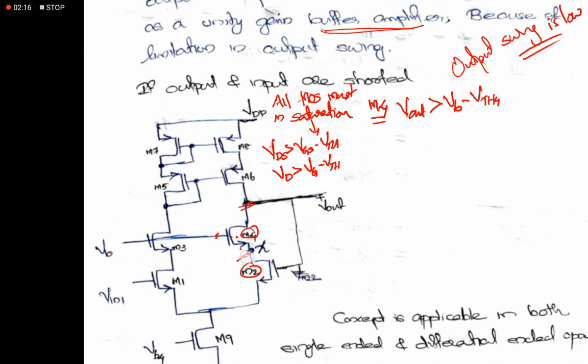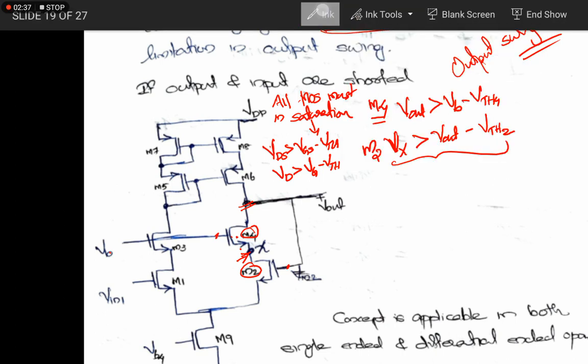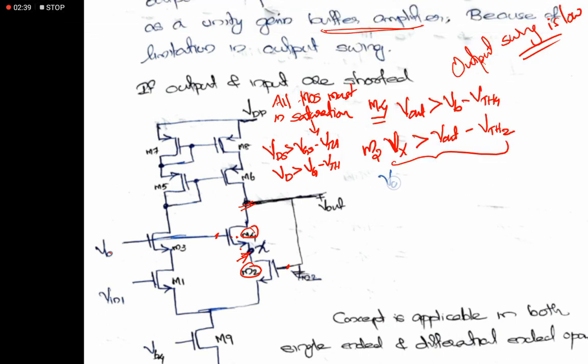With respect to M2, the drain voltage Vx must be greater than its gate voltage Vout minus VTH2, or from this we can write another equation: Vout must be less than Vx minus VTH2.